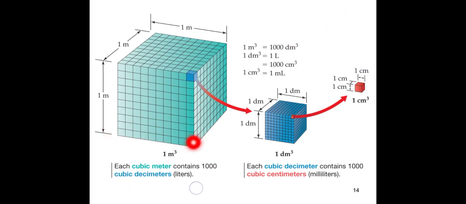So each cubic meter contains 1000 cubic decimeters. So 1 meter cube is equal to 1000 decimeter cube, and each cubic decimeter contains 1000 cubic centimeters. So each decimeter cube is equal to 1000 centimeter cube. And 1 centimeter cube is also equal to 1 milliliter.